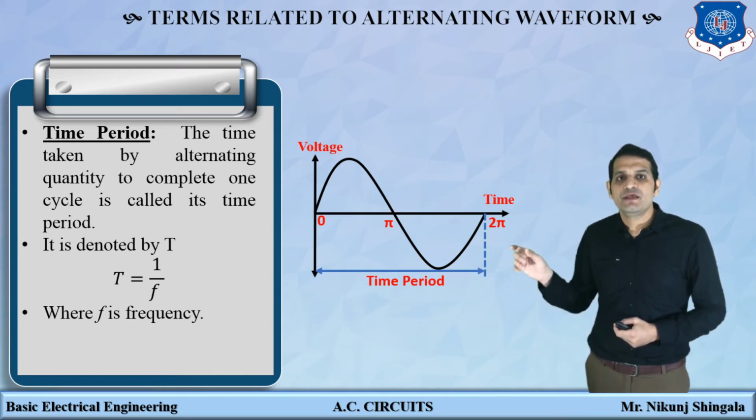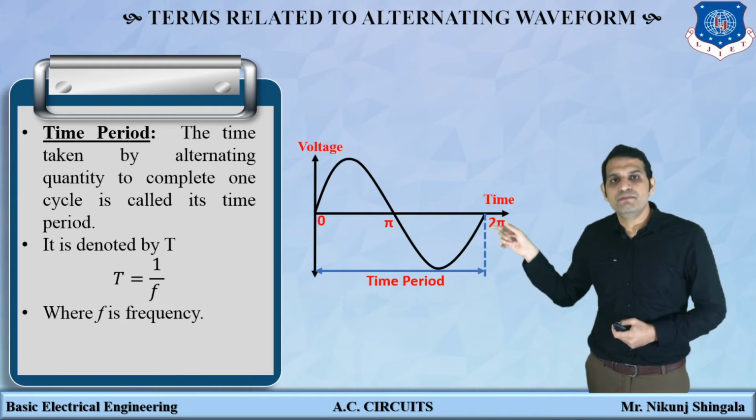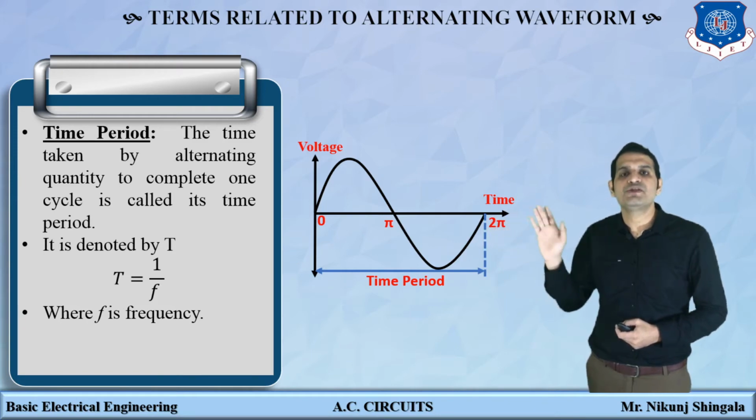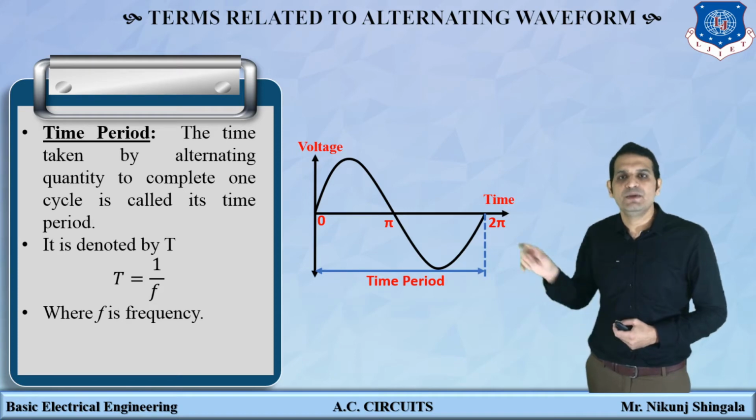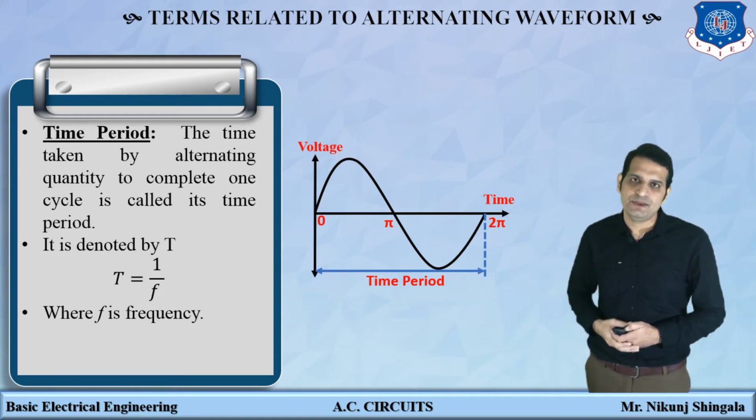Time period is not only measured between 0 and 0 value, it can be measured between maxima and maxima, because the alternating quantity is repeated. So between two maximum values we can get the time period, and between two minimum values we can also get the time period.